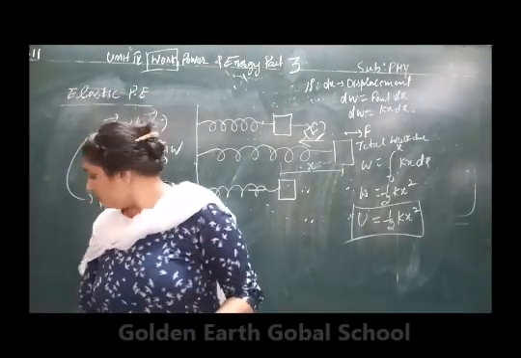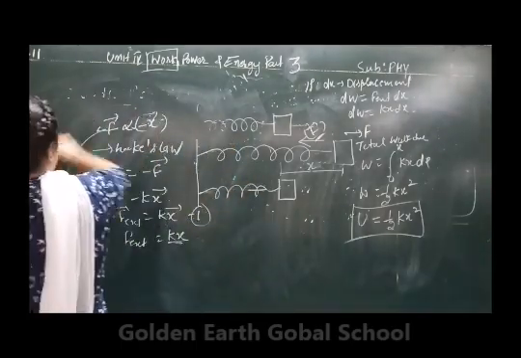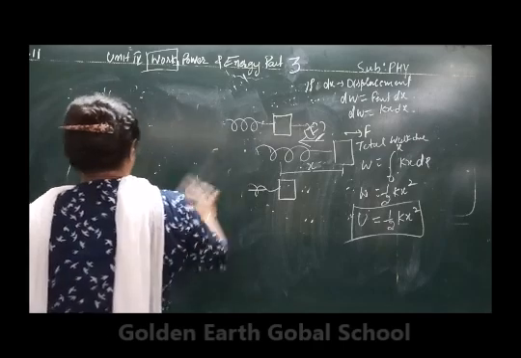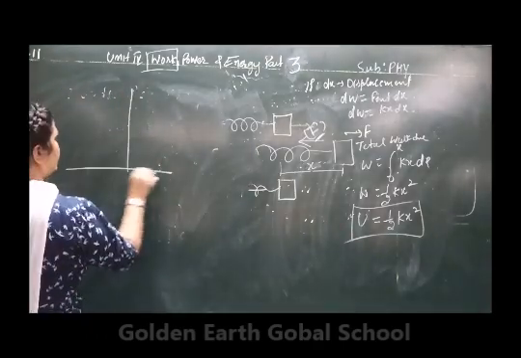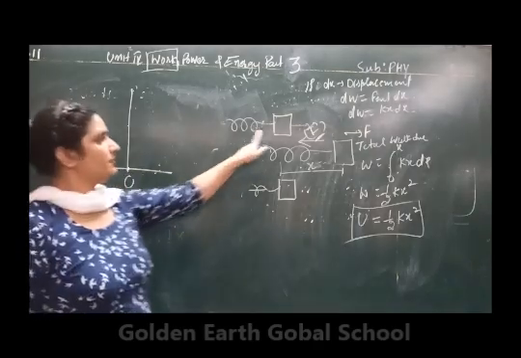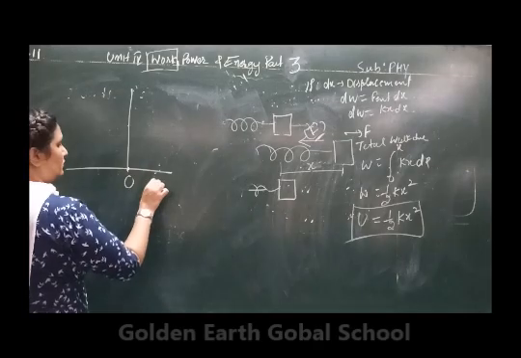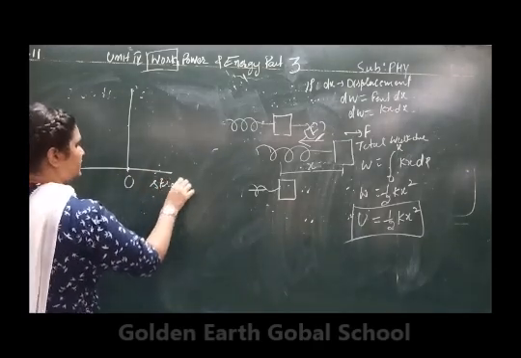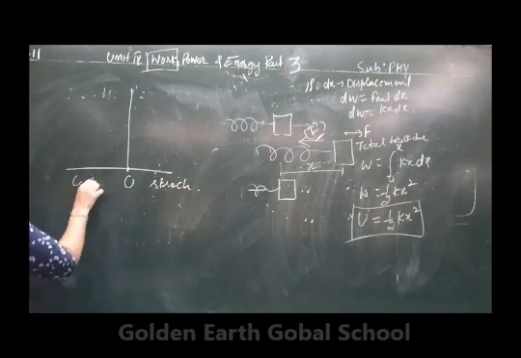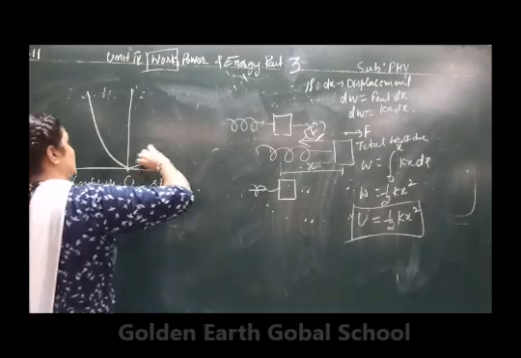Now you can represent this elastic potential energy graphically. This is the mean position, and on this side we are going to stretch the spring. On this side there is the compression of the spring, and the graph will go like this.